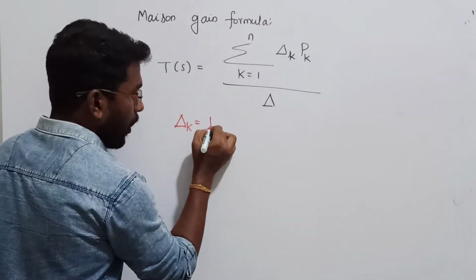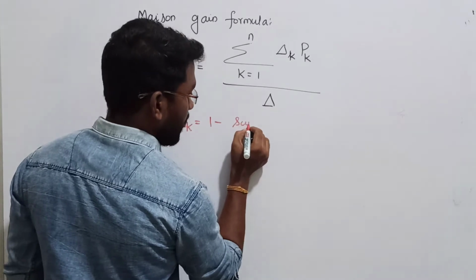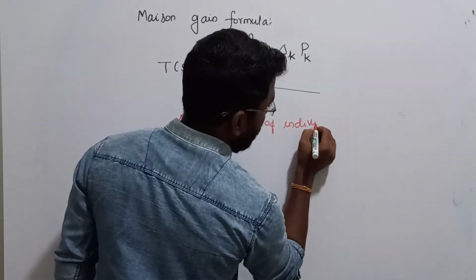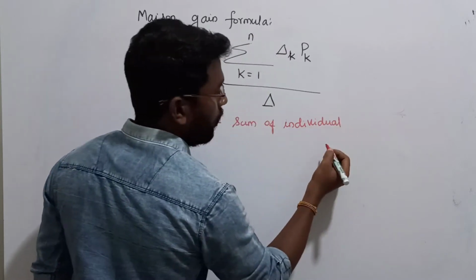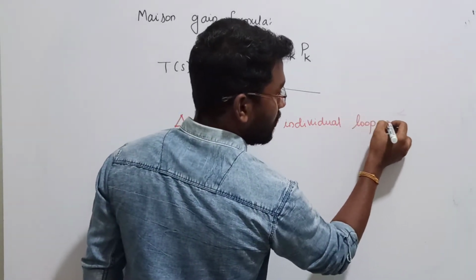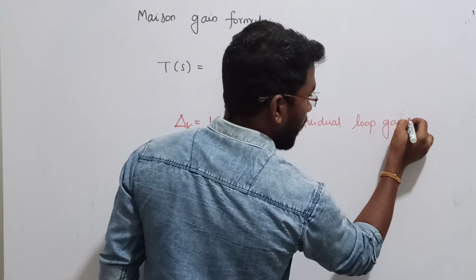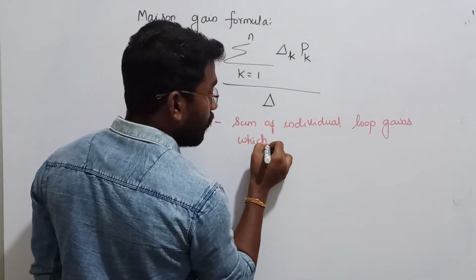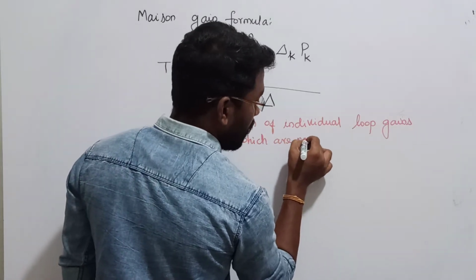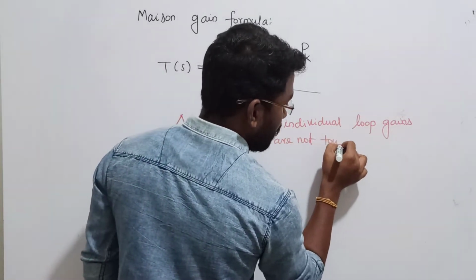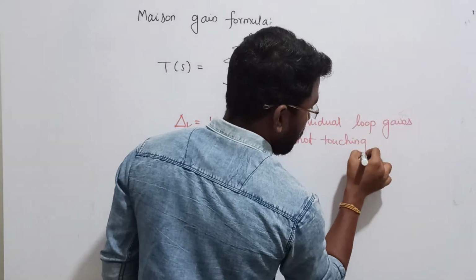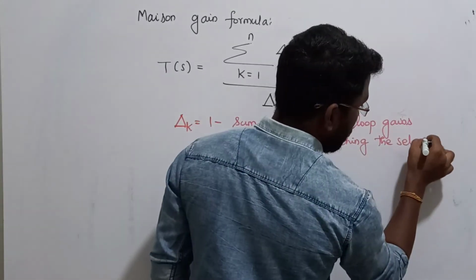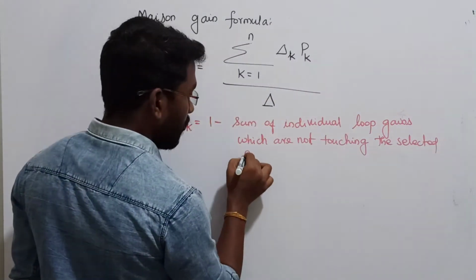Let us see, 1 minus the first term. Once again, the sum of individual loop gains only. This is also going to be the sum of individual loop gains, with this: write one more sentence. Which are not touching the selected forward path.